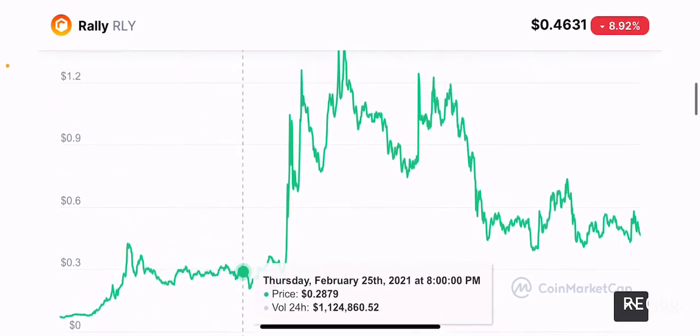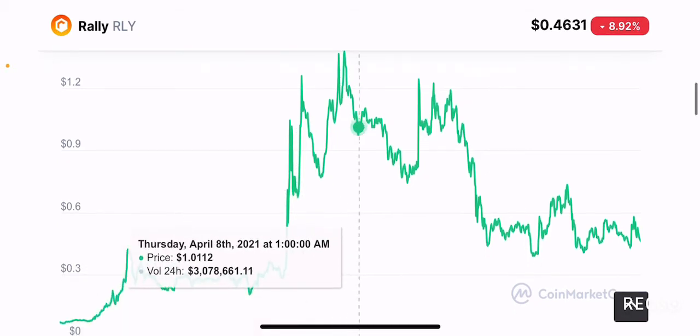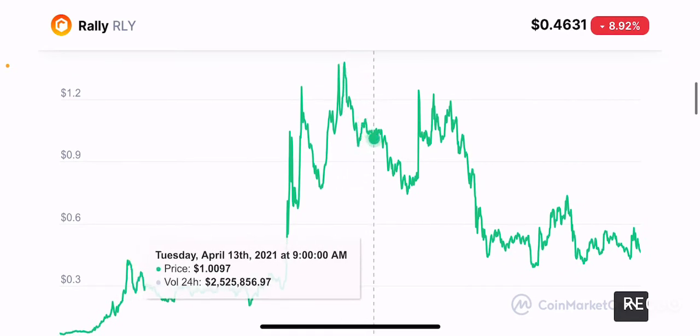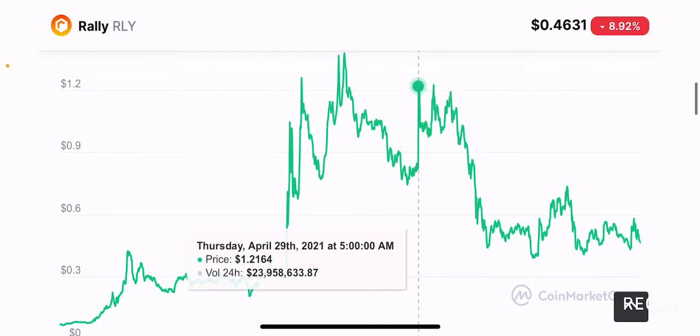It was moving sideways after that, and then it only started pumping in late February and early March, when the token price went from somewhere around 30 cents per token to an actual all-time high of about $1.34 per token in early April, before taking a pullback, consolidating at 79 cents per token, and then going back up parabolically and touching the $1.21 region in late April.